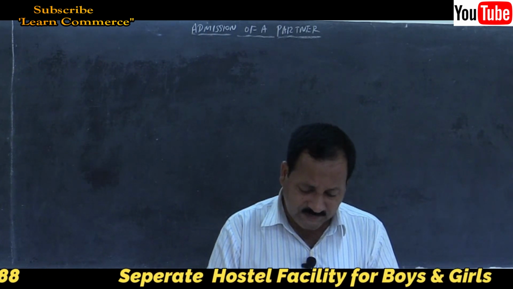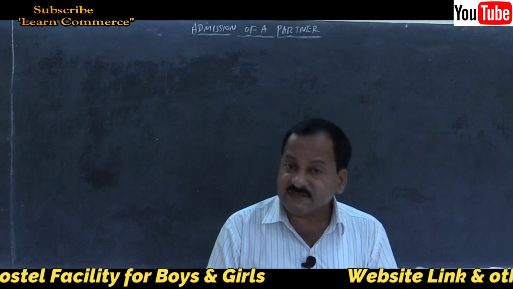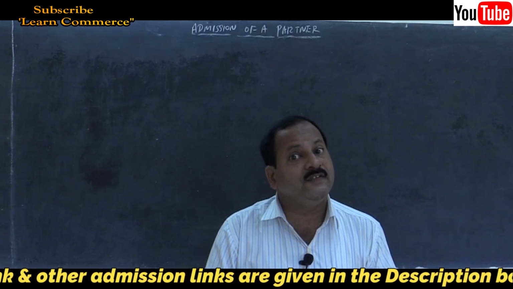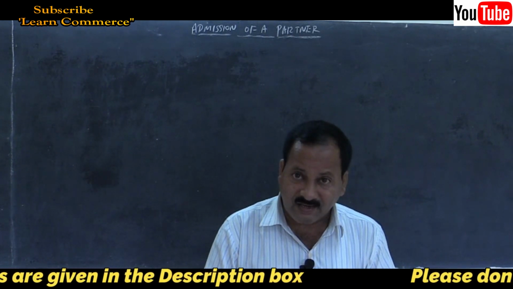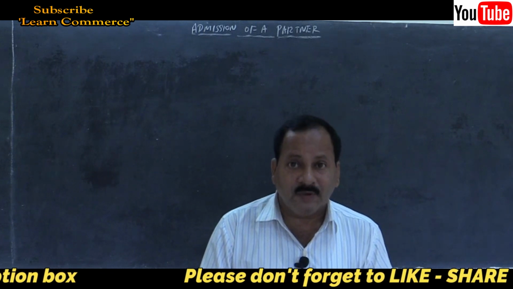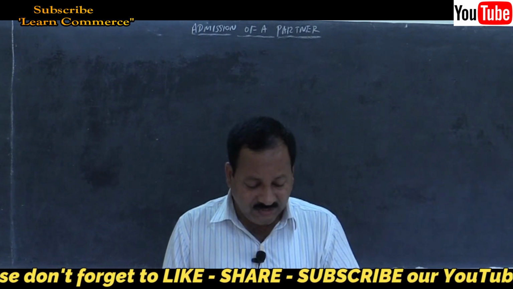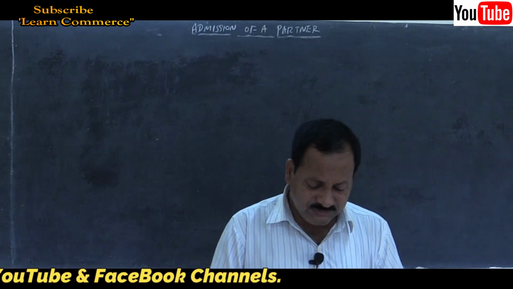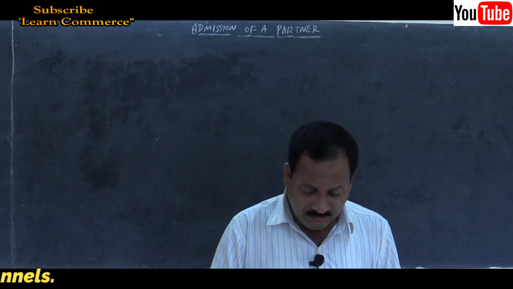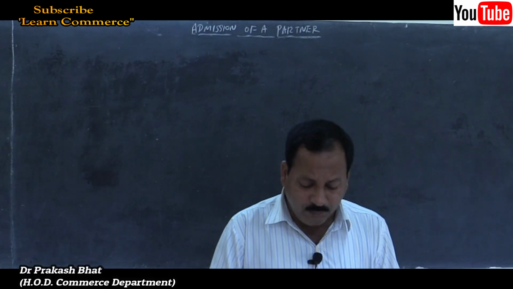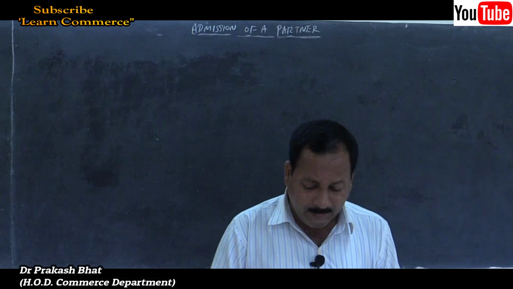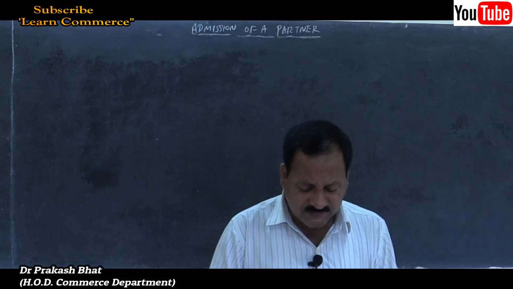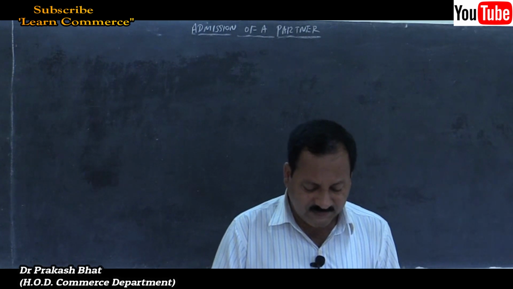There are no changes. Profit and loss account appears on the asset side. We have already tackled such problems under the premium method, that is the first method. It should be debited to old partners' capital account in their old profit sharing ratio. That is what we have to do here. And general reserve is there, you know it very well, no need to explain it again. A new partner brings in cash towards capital and cash towards goodwill. Goodwill is to be withdrawn by old partners. Appreciation is there, depreciation is there.